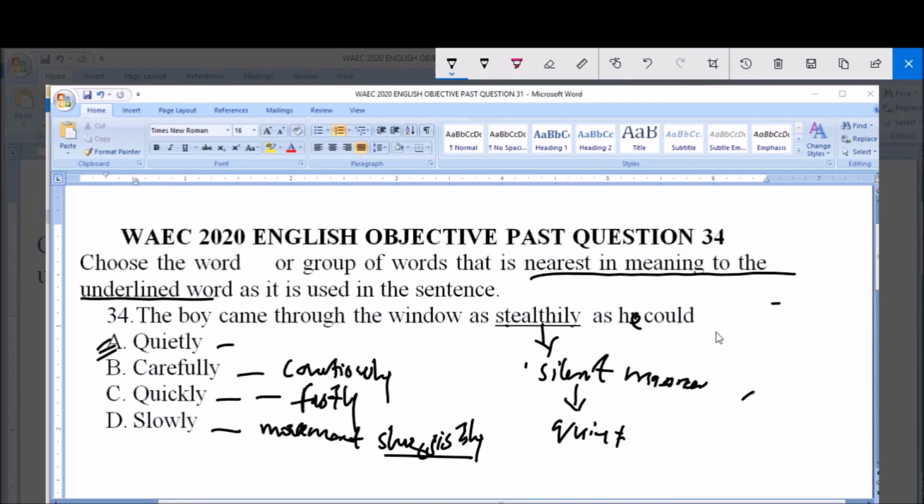And remember that this topic is under synonyms.